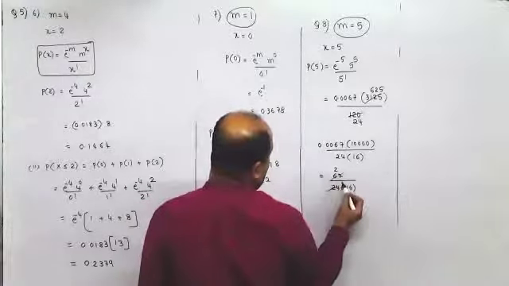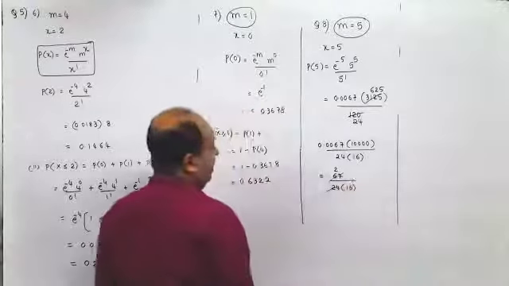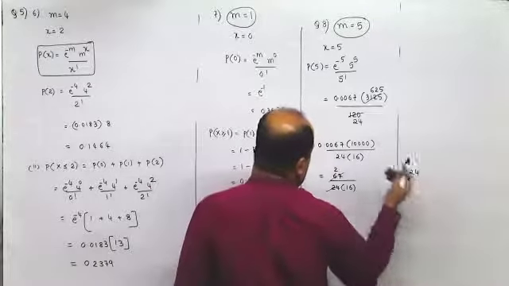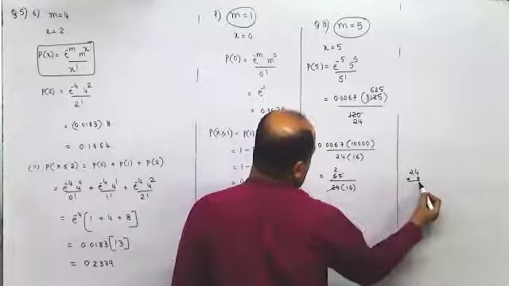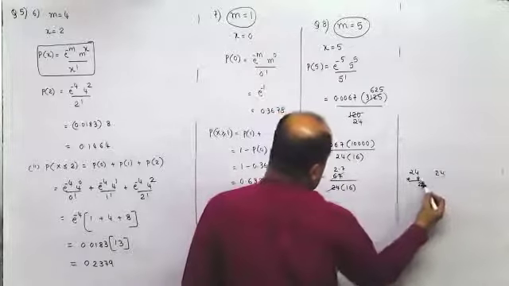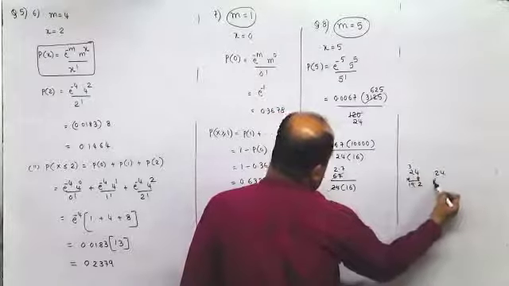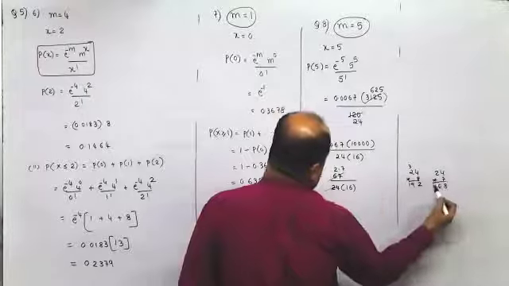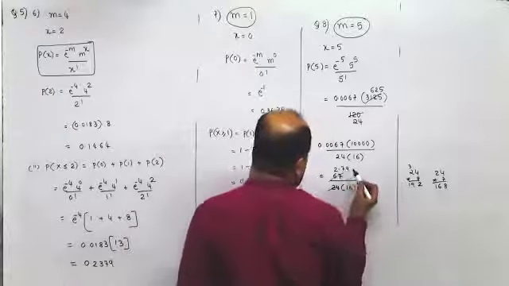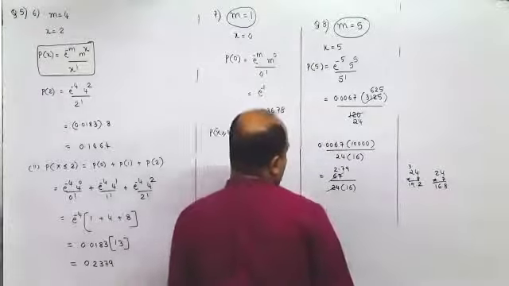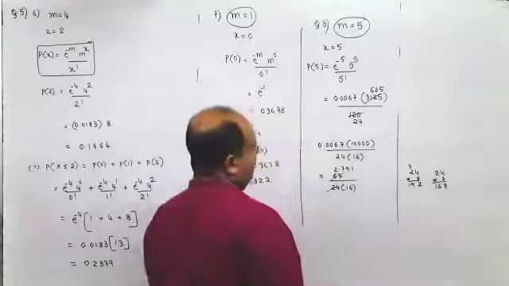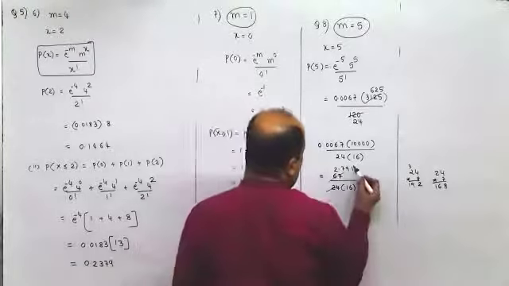24 twos are 48. 190, 24 sevens is 168. So 22, 220, 24 nines is 216, 40. 24 ones is 24, 160, 24 sixes.